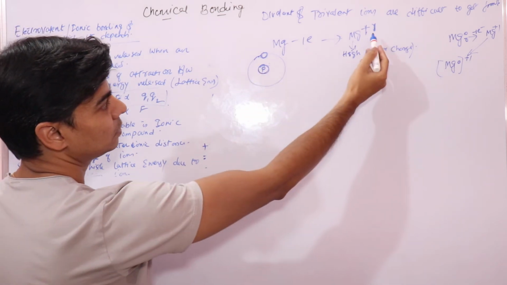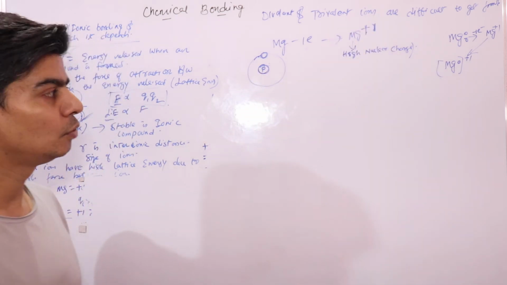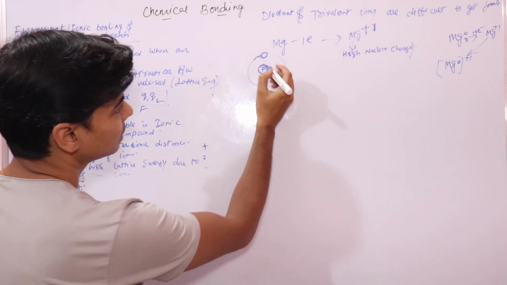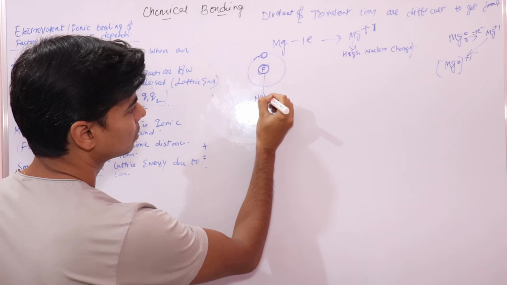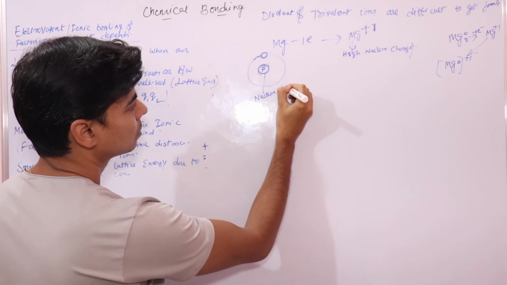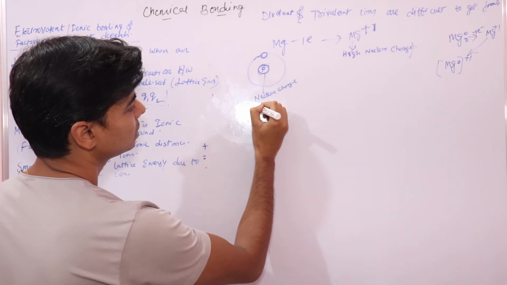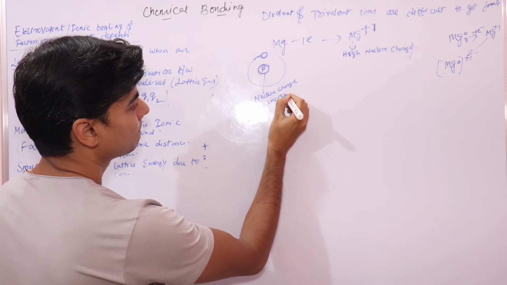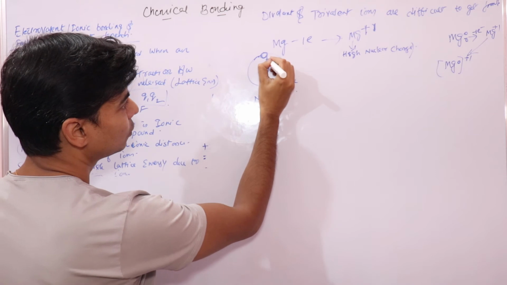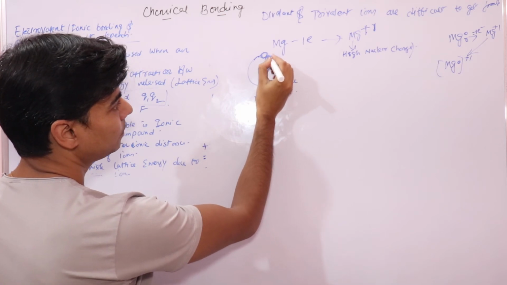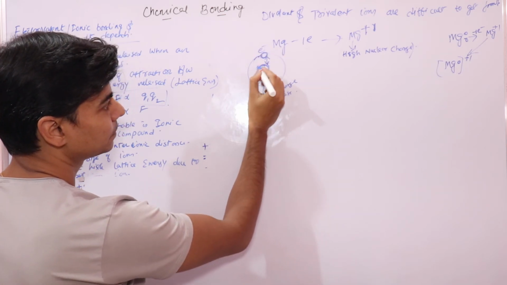When 1 electron was released to form this univalent ion, the nuclear charge effectively increased. Due to this increased nuclear charge, the force of attraction on this electron is higher.